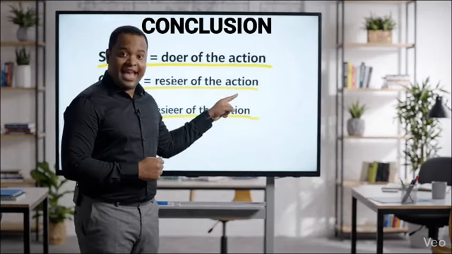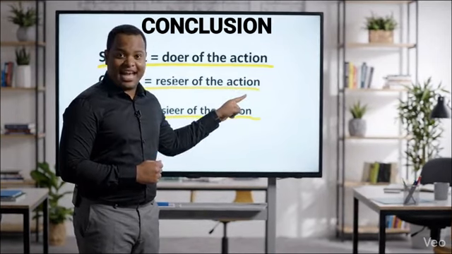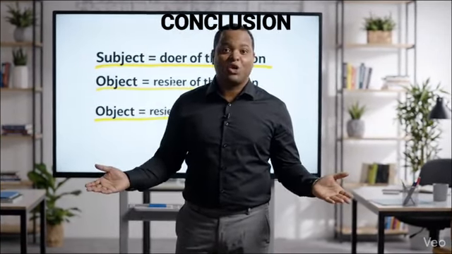Subject means the doer of the action. Object means the receiver of the action. Now you can identify the subject and object in a sentence.